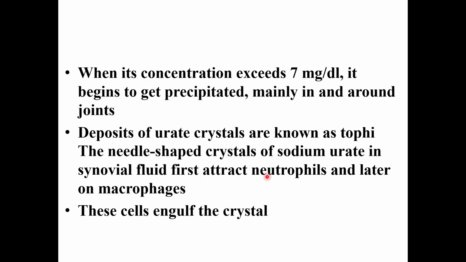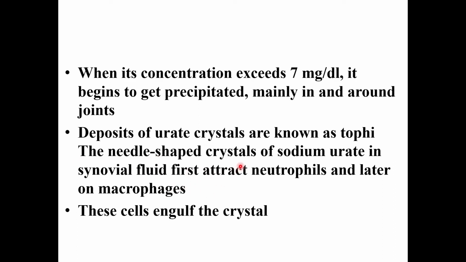When the concentration of uric acid exceeds 7 mg per dl, it begins to precipitate mainly in and around joints. Deposits of these urate crystals, known as tophi, lead to painful inflammation known as gouty arthritis.